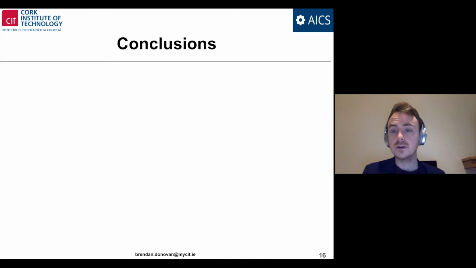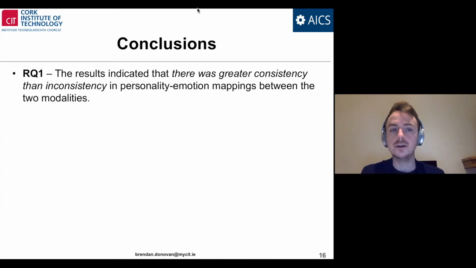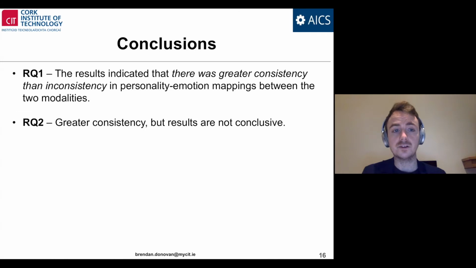In terms of conclusions, for research question 1, the results indicated there was greater consistency than inconsistency. For 11 of the 15 personality traits, we found more consistency than inconsistency. For research question 2, we found that there was greater consistency, but the results were not conclusive, which may have been an artifact of the small effect size and the sample of 24 participants.